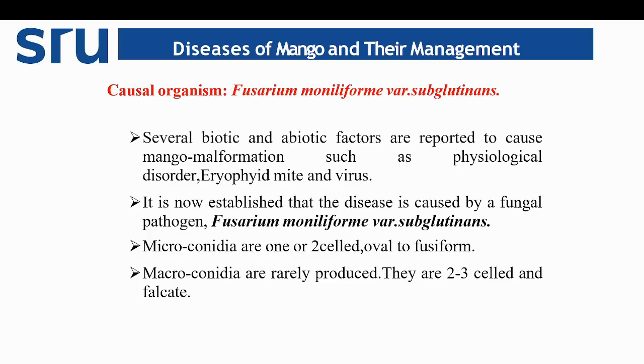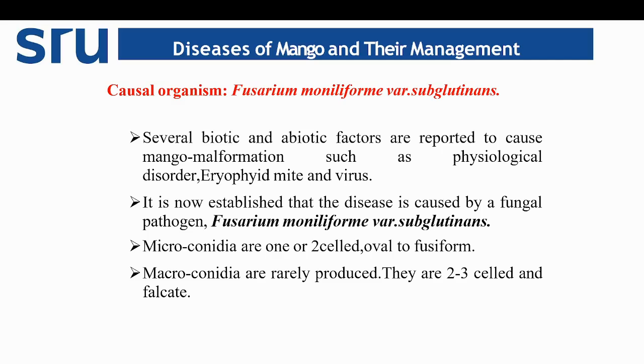Coming to the causal organism, Fusarium moniliforme variety subglutinans. Several biotic and abiotic factors have also been reported to cause malformation, such as physiological disorder, Eriophyid mite, and virus infection. It is now established that this pathogen, Fusarium moniliforme subglutinans, is a major causal organism involved in causing mango malformation. This Fusarium produces micro and macroconidia.